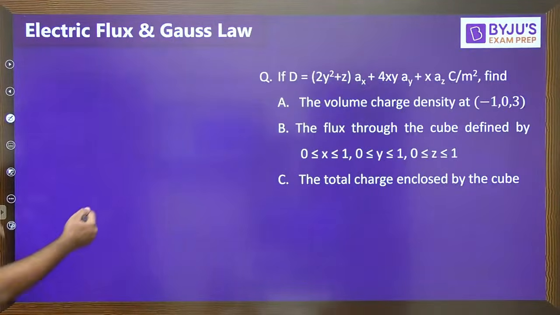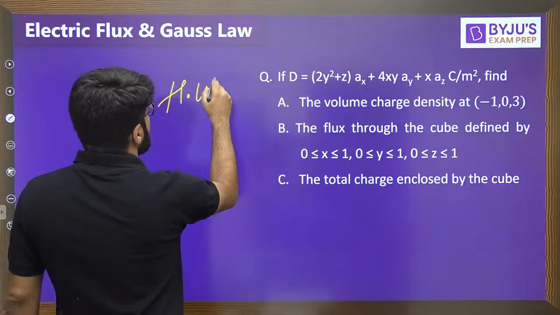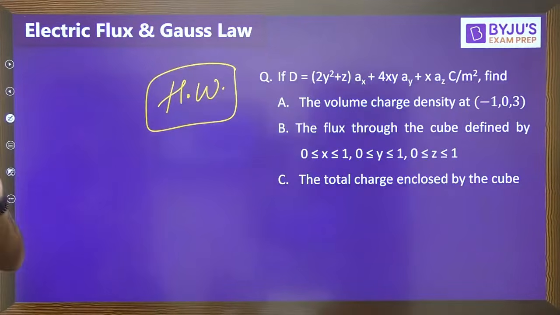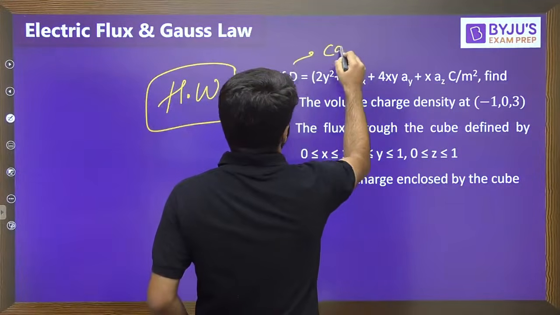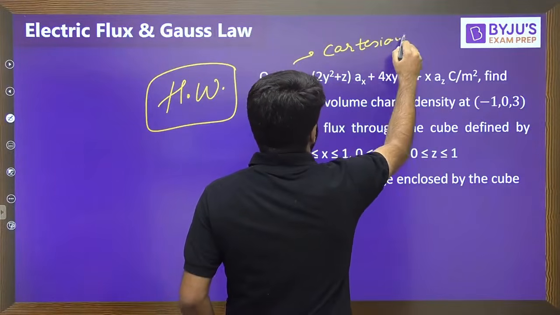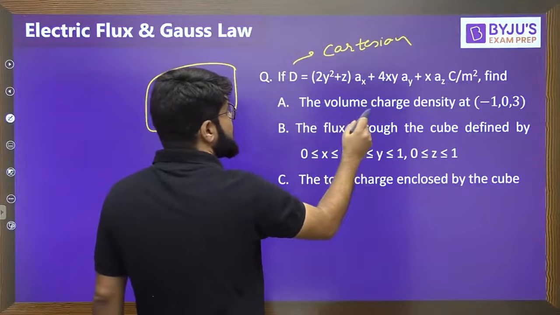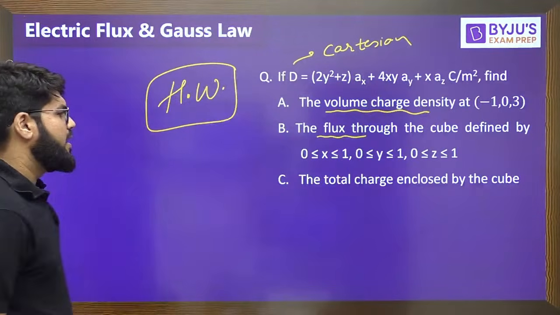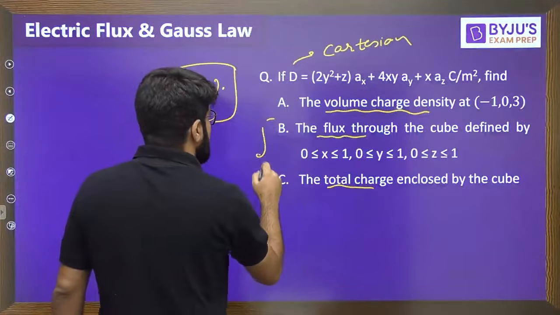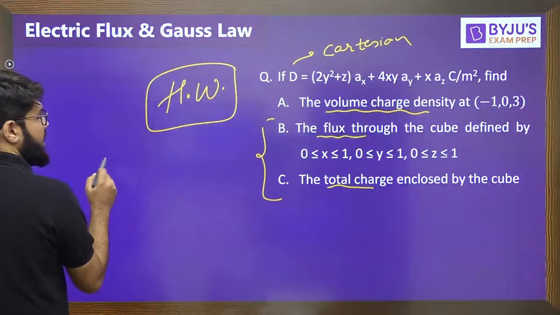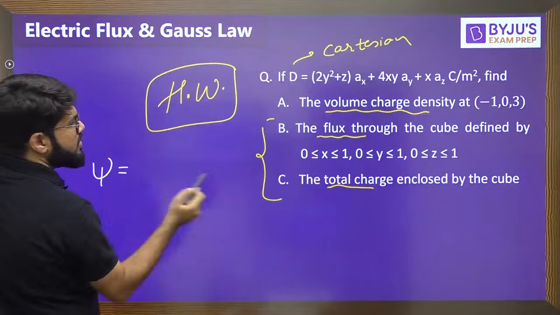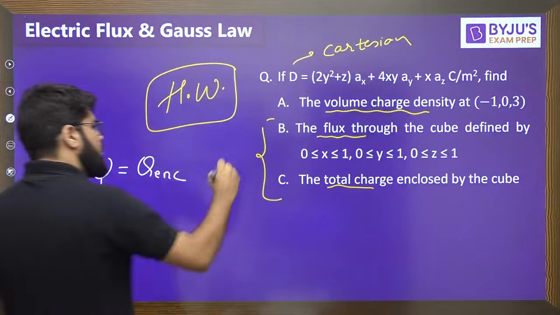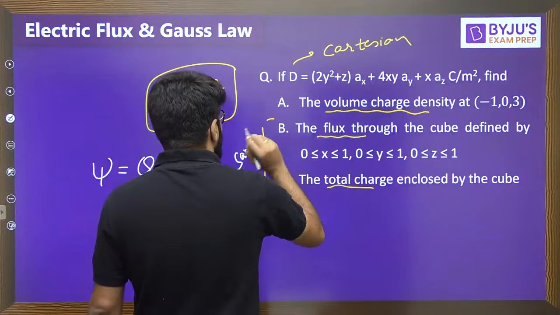And with this, let me give you one homework assignment for today. If D, that is the flux density, is again given to you, this time the question is in Cartesian, so calculations are relatively simple. If D is given to you, find the volume charge density rho v, calculate the flux through a cube, and calculate the total charge. Look guys, this is the same only: B and C, the flux is equal to total charge enclosed by the cube. These two are eventually going to give you the same.